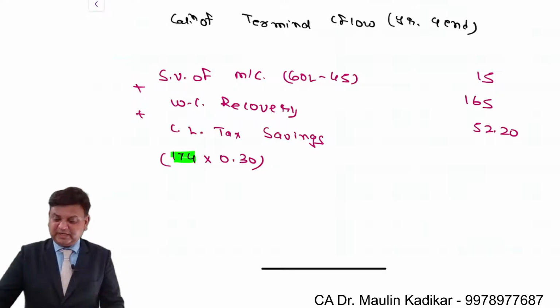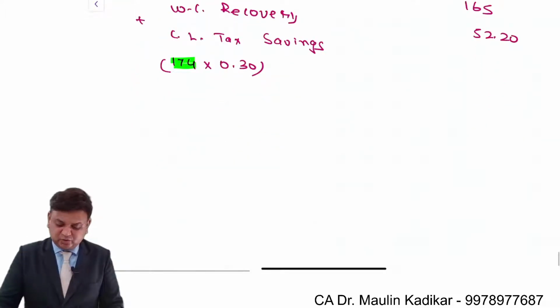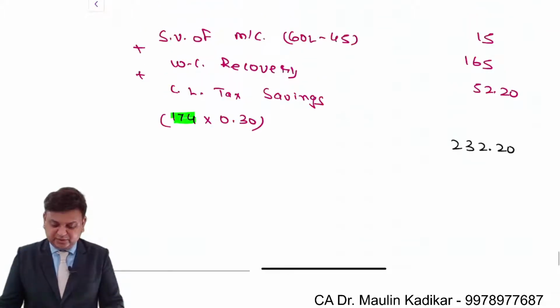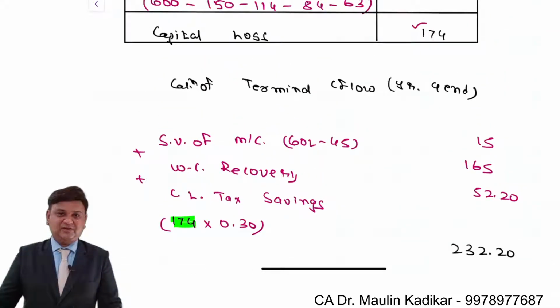So overall terminal cash flow will be 15 plus 165 plus 52.2. So overall it is 232.2. This is the way we are required to make the computation of the answer. Please take down the answer.